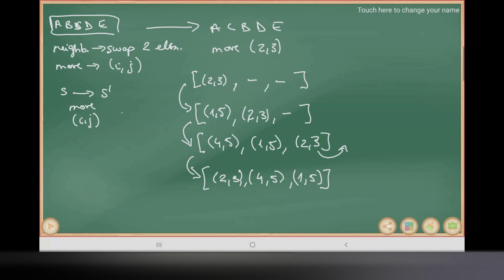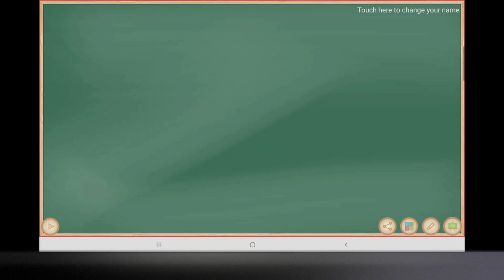A stronger taboo would be, let's go back to this first case where we swapped 2 and 3, disallowing any move involving either 2 or 3 for a certain number of iterations. That would be a stronger example of a taboo, where we're not allowed to touch those. Okay, let's look at another example.